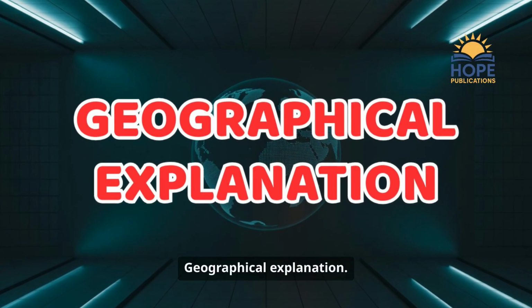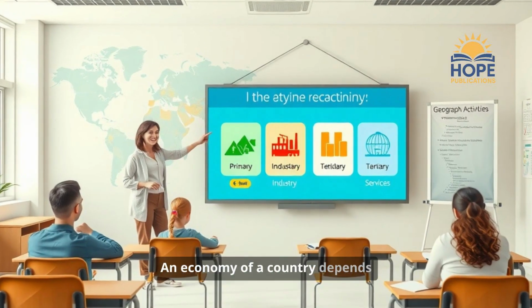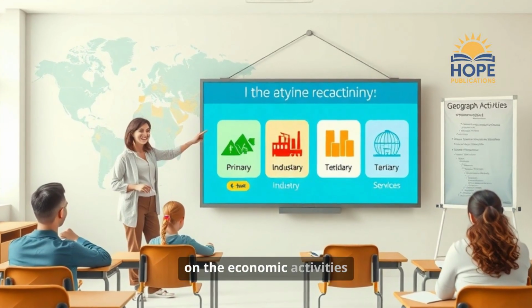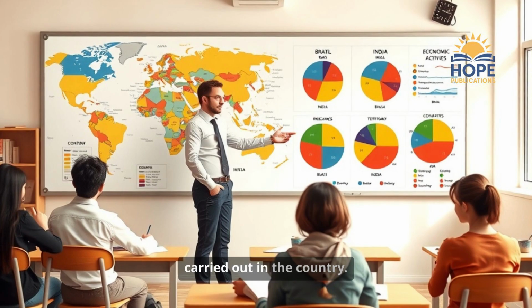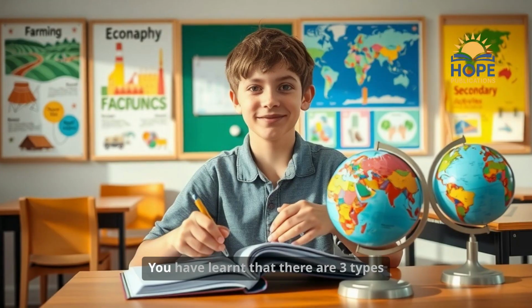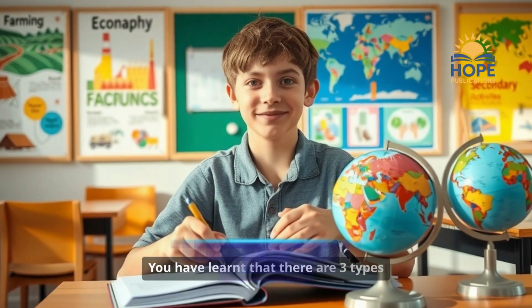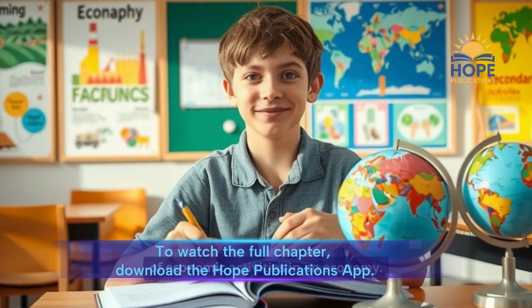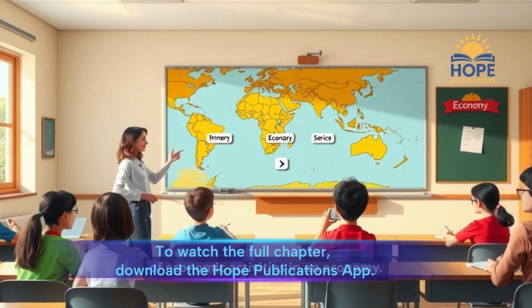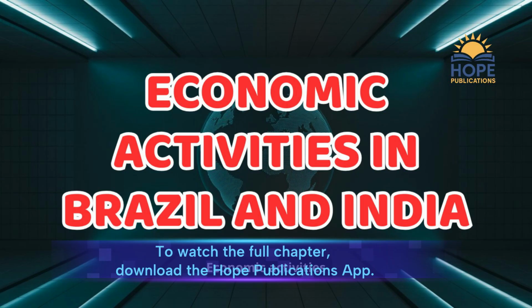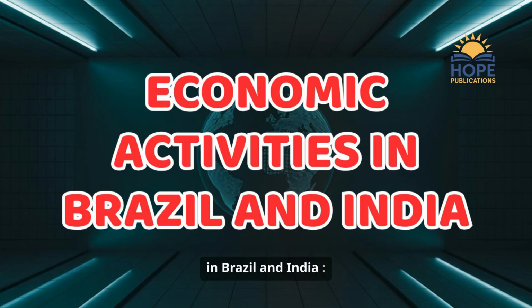Geographical explanation. An economy of a country depends on the economic activities carried out in the country. You have learned that there are three types of economic activities in an economy. Economic activities in Brazil and India.